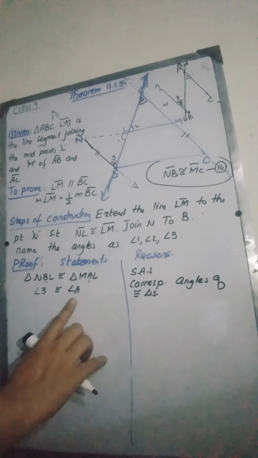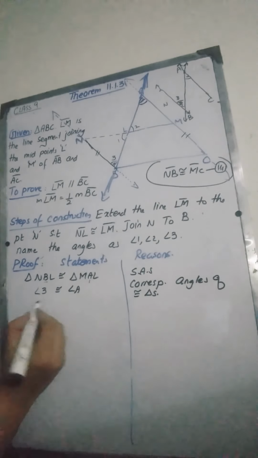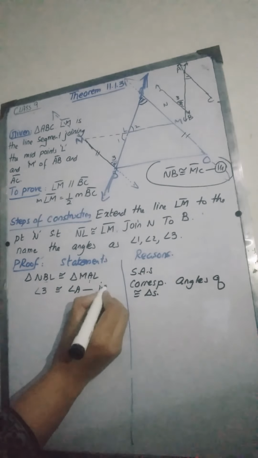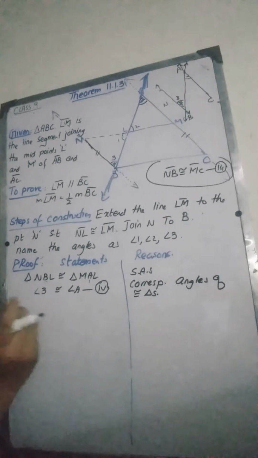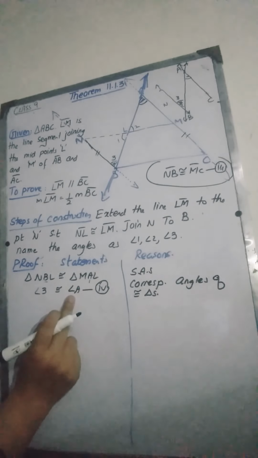So this is angle A, and if you see, these are two lines cut by a transversal, and these are the alternate angles so formed. Now we know that these alternate angles are congruent, which implies that NB will be parallel to this line AC. So angle 3 is congruent to angle A. Let me give this equation the name equation 4.